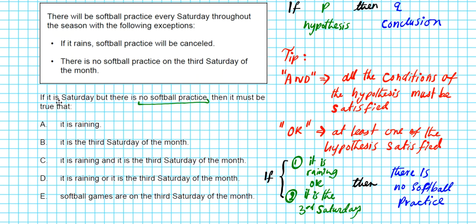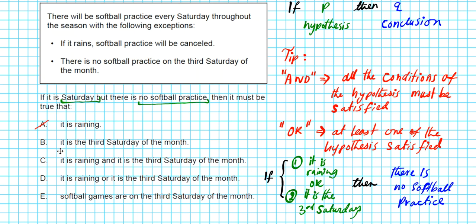The initial condition in this statement says it is Saturday. Option A will be correct if hypothesis number 1 was the only condition necessary to conclude that there is no softball. But is raining or not the only condition necessary to determine if there's no softball practice? The answer is no. The third Saturday is another condition that could result in the cancellation of softball practice. So option A is not correct because that is not the only hypothesis that we have.